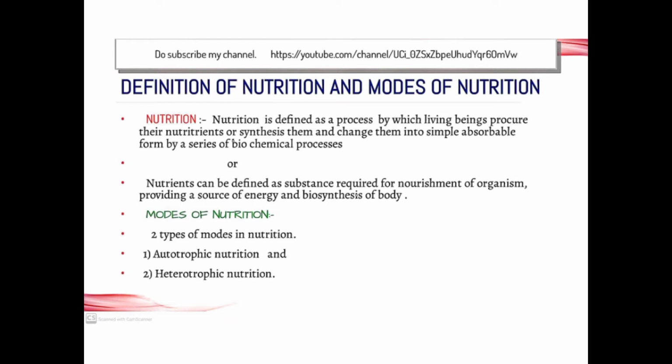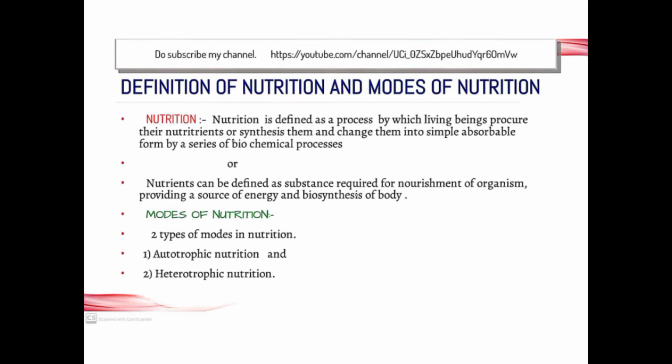Or you can say one more definition. Nutrients can be defined as substances required for the nourishment of the organism, providing a source of energy and biosynthesis of the body. It's nothing but metabolism.